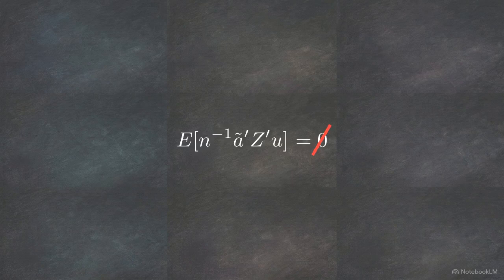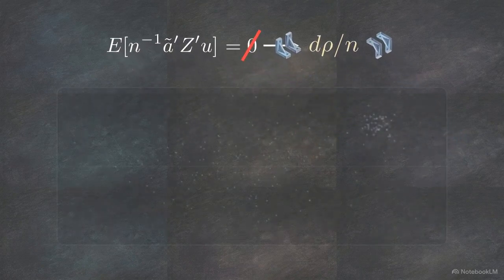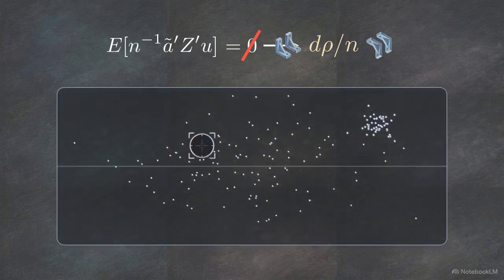The root of this failure is algebraic, detailed here in Proposition 13. We calculate the expected value of the adaptive noise, and the term does not converge to 0. Instead, it converges to d rho over n. Because the same data is used twice, the dynamically selected direction vector aligns with the exact sample noise in the test statistic. The algorithm optimizes for noise, treating it as signal.